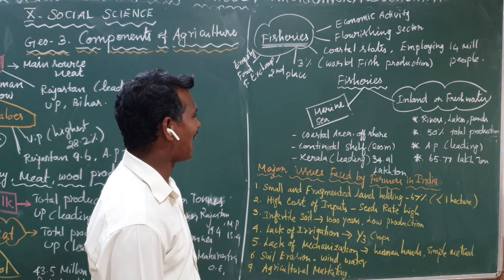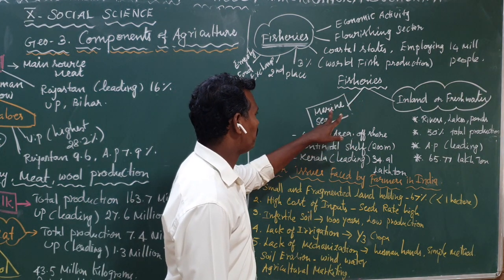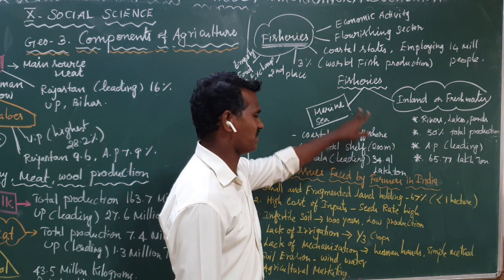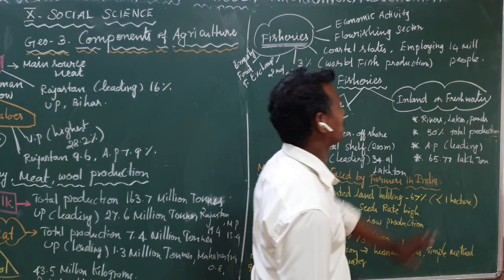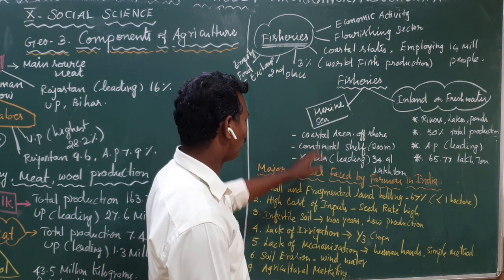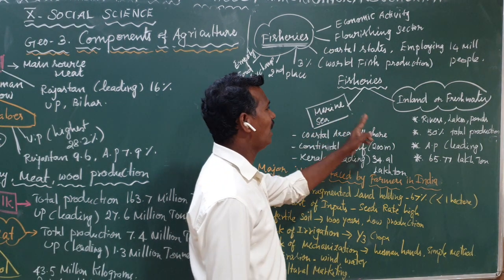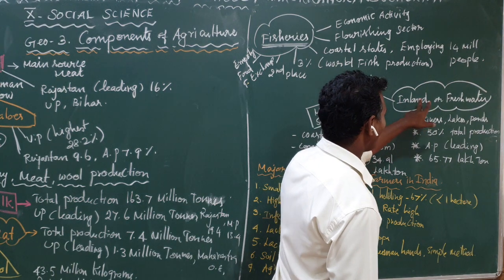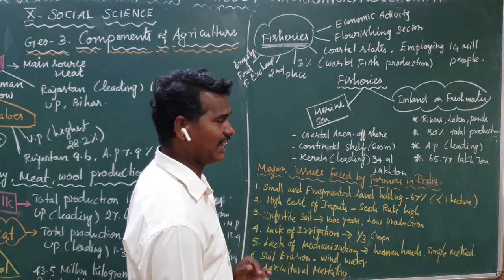Fisheries has two important types. One is marine or sea fishing. Another one is inland or freshwater fishing. What are the two types? Marine or sea fishing, and inland or freshwater fishing. Now, I will explain one by one.